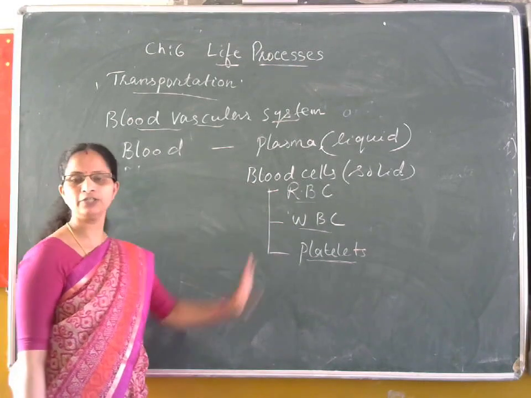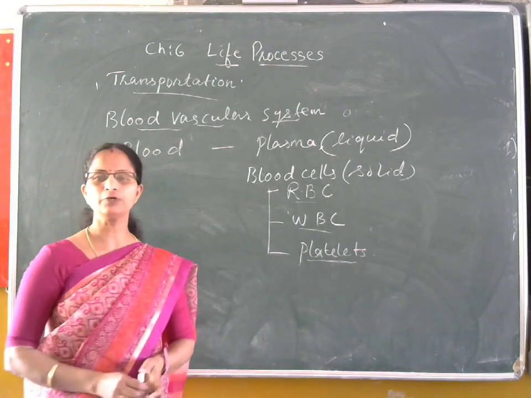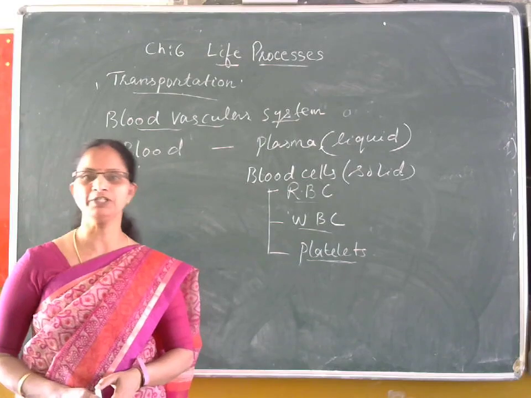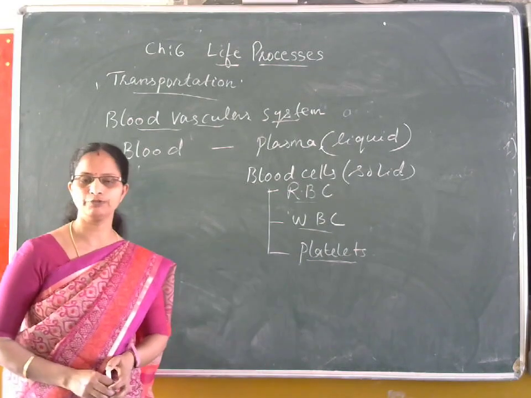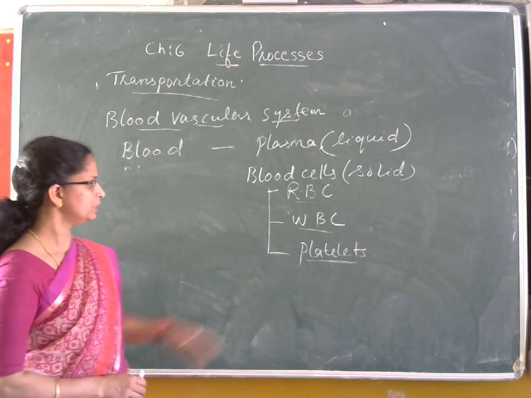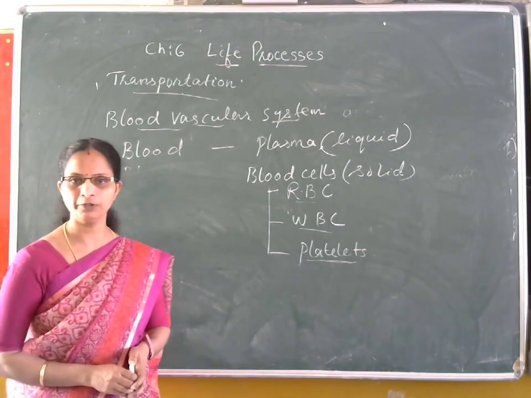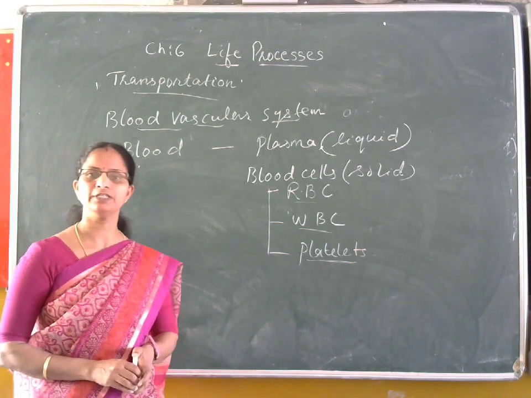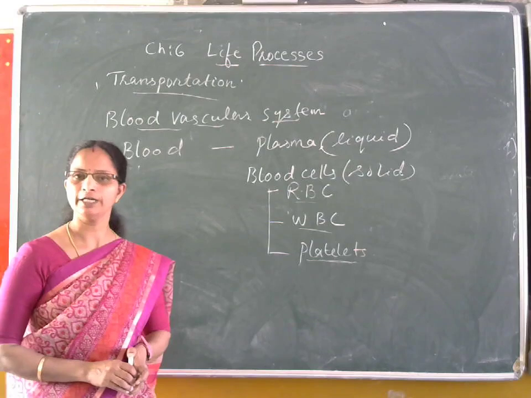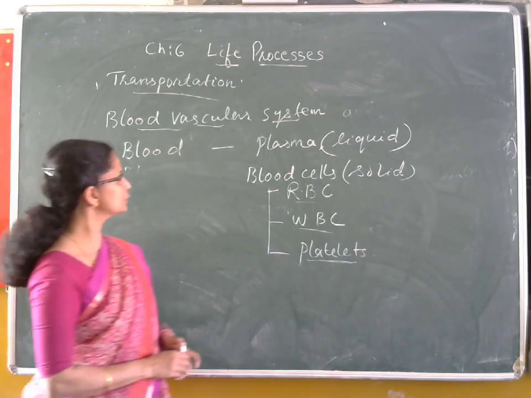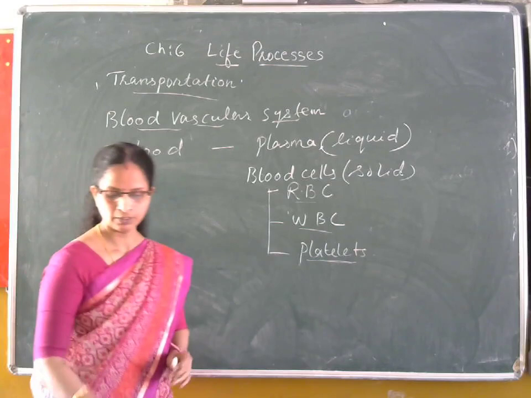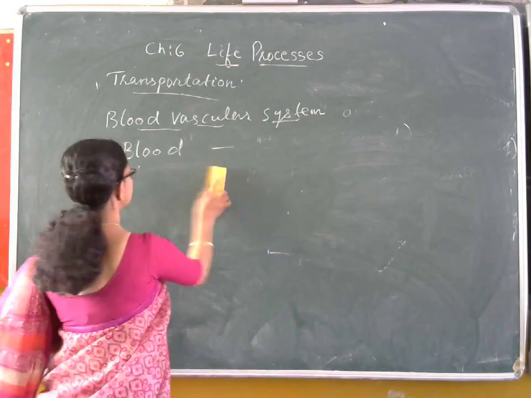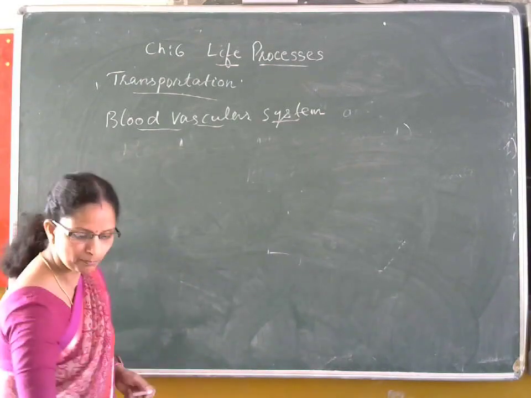Altogether, blood carries out the major functions such as transportation of materials such as nutrients, oxygen, waste material, etc. from one part of the body to another. And WBC helps in providing us immunity, and platelets help in the clotting of blood to prevent the loss of blood from our body when any injury takes place. So this is about the blood. Now, the second part of the blood vascular system, that are the blood vessels.